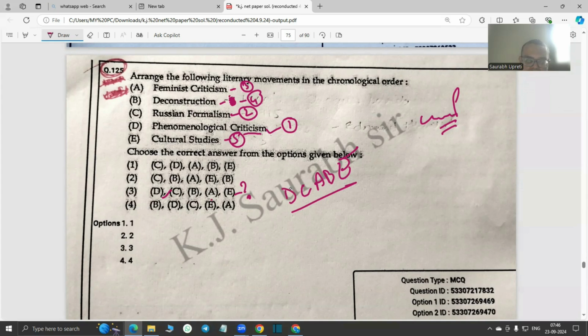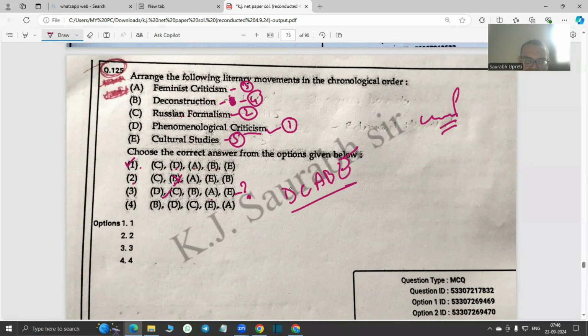Okay, so that is there. And if we rule out this option, then we are left with the second option, which is Russian formalism, and then we have deconstruction, which is of course wrong. Then if we consider first Russian formalism, and then let's take phenomenological criticism after that, and then feminist criticism,